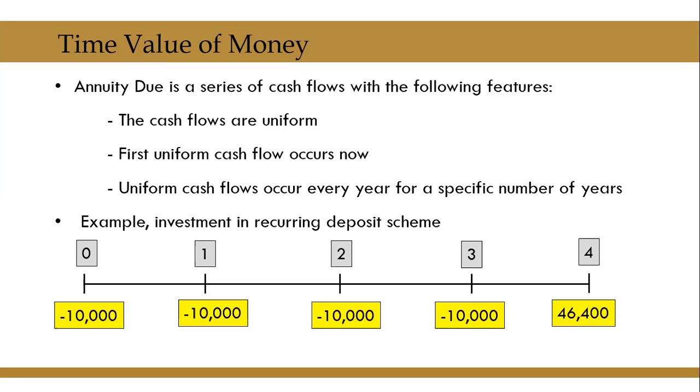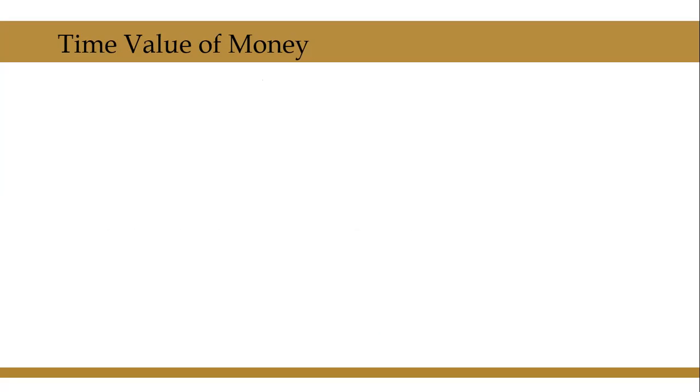At the end of fourth year, you receive the maturity value of 46,400. Here, the series of 10,000 rupees is called an annuity. Here the annuity due, sorry. Here the cash flows are uniform. They are happening every year. They are occurring for a specific number of years. And the first cash flow happens today. Therefore, this is an example of annuity due or immediate annuity.